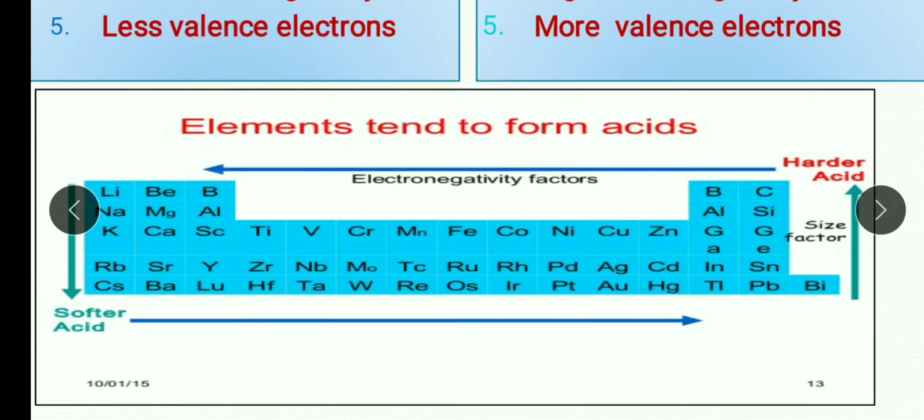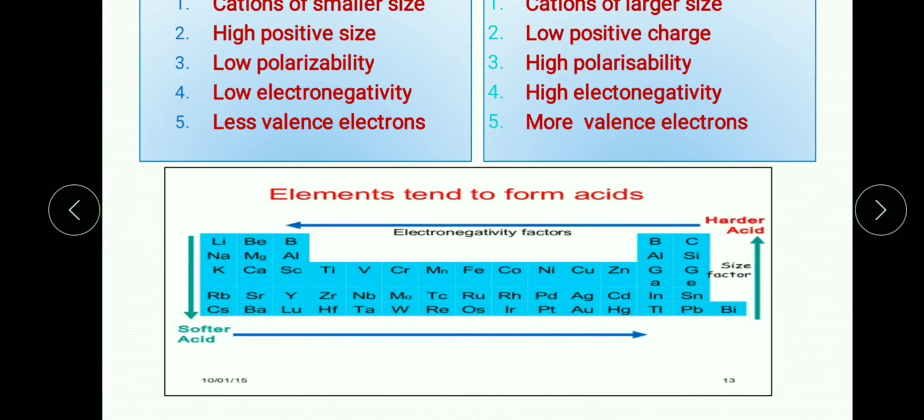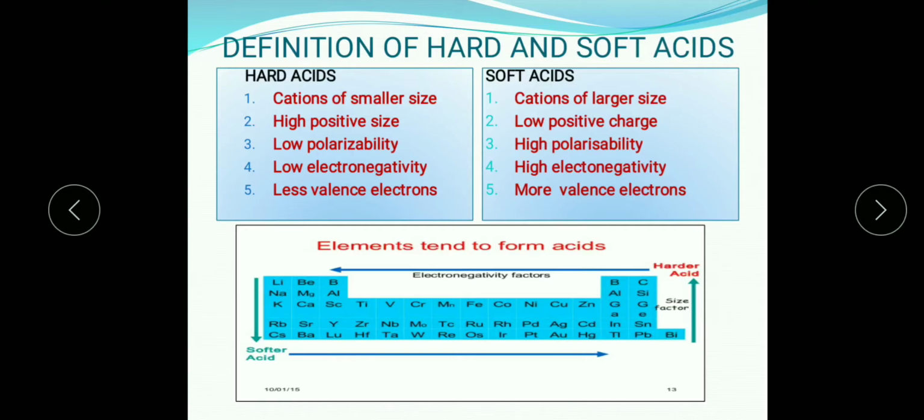In this picture it is very clear that if you move from right to left, metal ions become very hard, and if you move down the group, the metal ions become very soft. So this is a brief explanation about the hard acids and the soft acids and their characteristics.